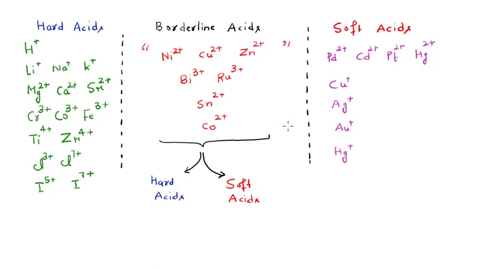So this is all about the hard and soft acids, and now it is time to talk about the hard and soft type of bases, right? So let us first of all start from the hard type of bases, and once again I will be writing the characteristics of the hard bases on the left hand side, and on this side let me write the different characteristics of the soft type of bases, right? So we will go one by one.